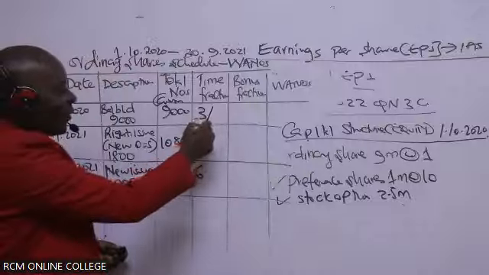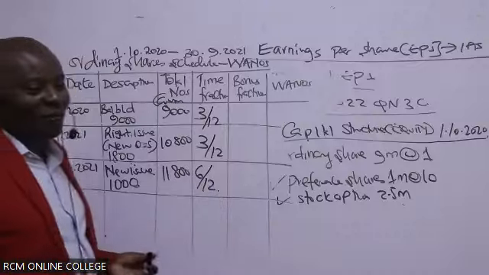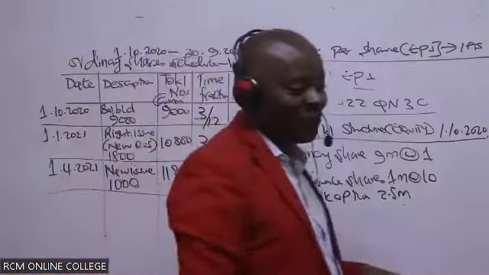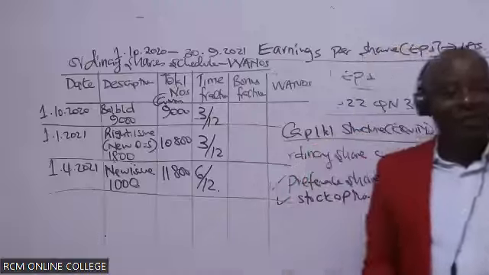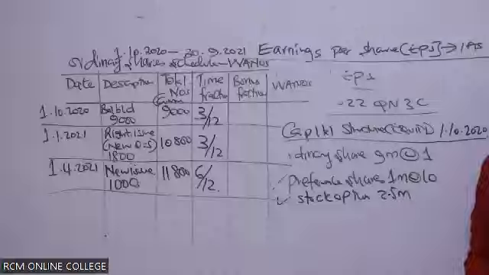So this is 3/12, 3/12, and 6 over what year? 6/12. Up to there, are we together? Up to here, are we together? Great.